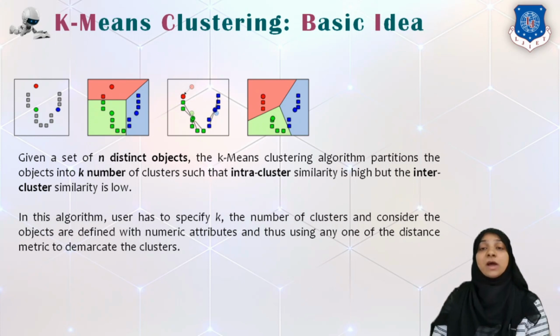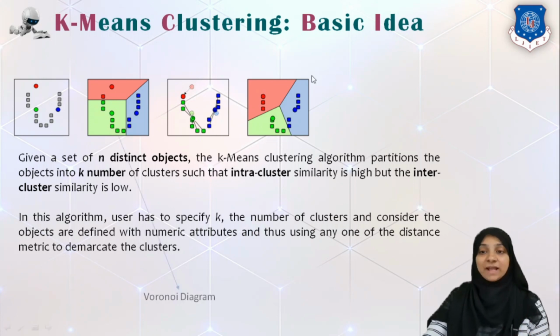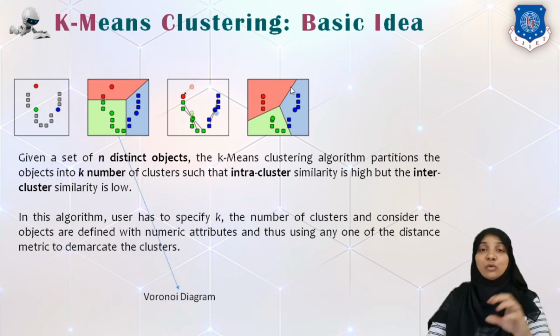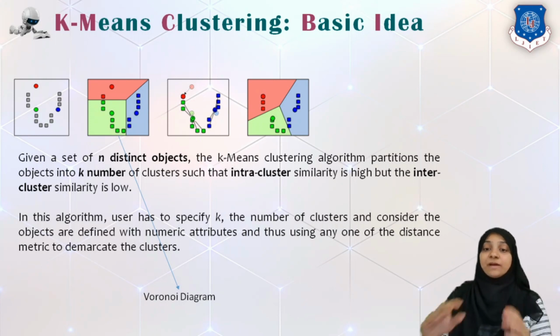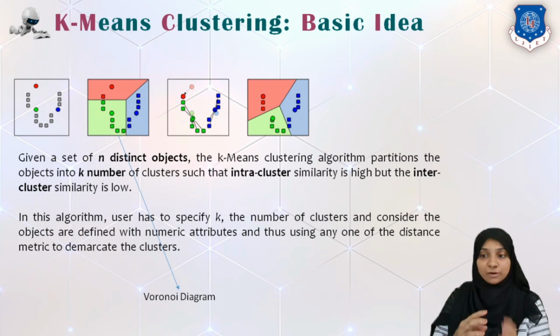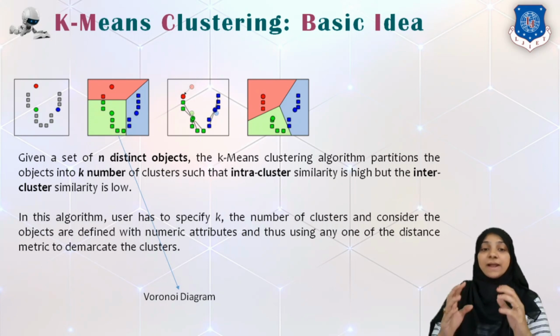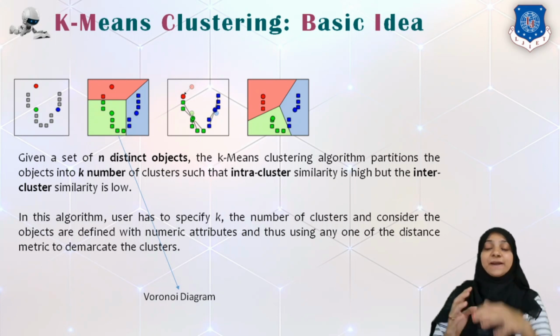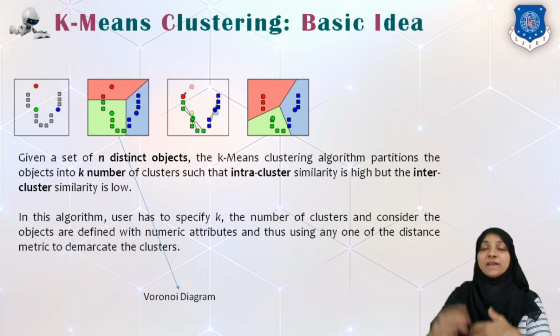We will again find out the nearby region with the help of the Voronoi diagram. We will mark those regions and will reassign data points to their nearest mean. And again we will recalculate their mean, and the process will continue unless and until no shifting in the center of the mean of any of the clusters is found. So that is the simplest kind of algorithm. We specify k, the number of clusters, along with the data set, and we consider objects which are defined by their numeric attributes, and we can calculate the distance,